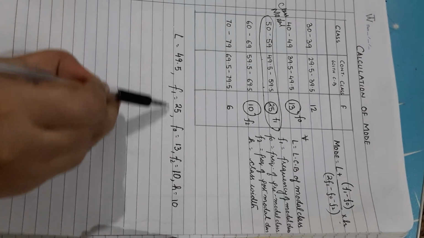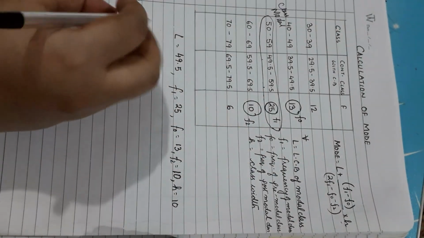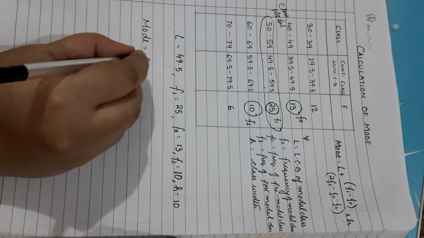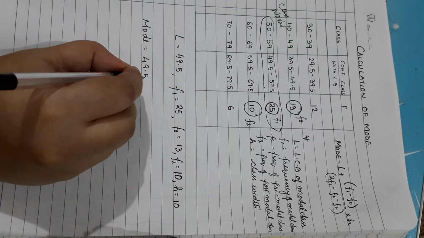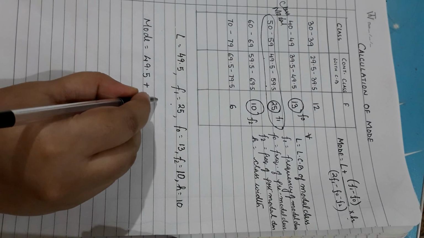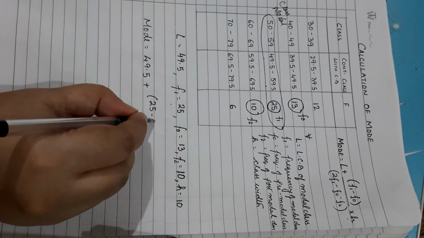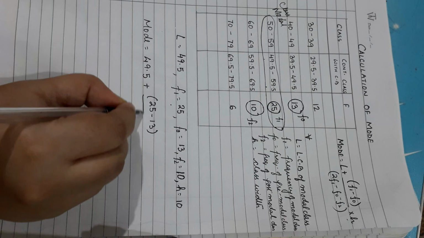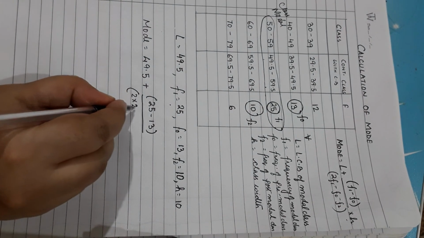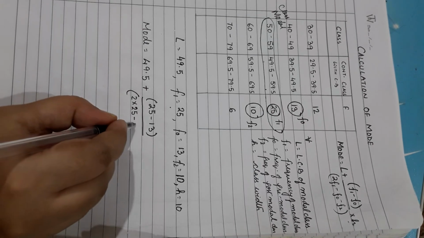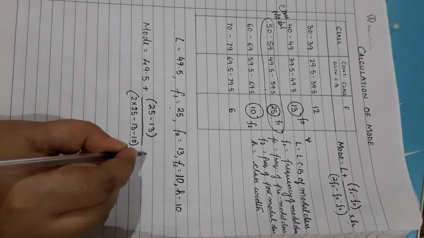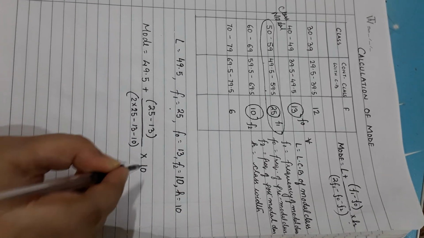So we are going to substitute these values in this formula and get the result for mode. So mode, the value is 49.5 plus F1 minus F0, that gives you 25 minus 13, by 2 into F1, that is 25, minus F0, that's 13, minus F2, that's 10, and multiplied by H, that once again is equal to 10.